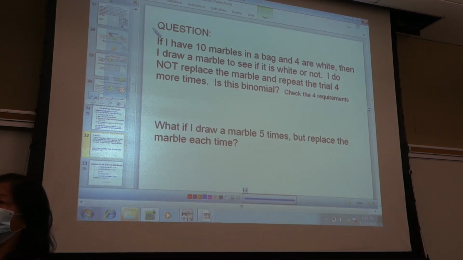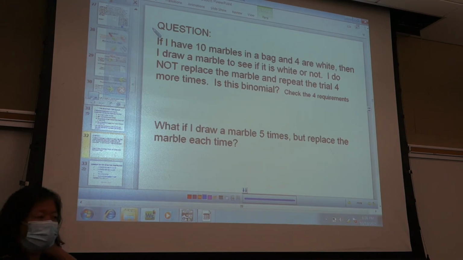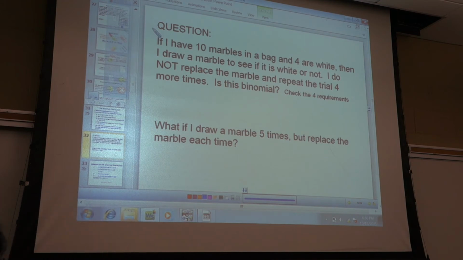10 seconds, think about it on your own. Is it binomial or not? Check the 4 requirements. No talking. Now confer with your neighbors, 15 seconds. Is it binomial or not? Those of you who are not talking, I will probably call on. What is the probability if you take a white marble and don't replace it? If you and your neighbor don't know, ask somebody else.